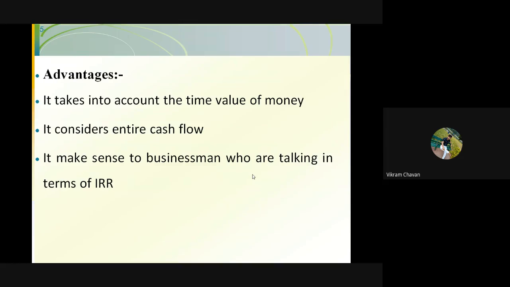Write down in simple wording: accounts for the time value of money, considers the entire cash flow, and makes sense to businessmen who are talking in terms of IRR. Over.